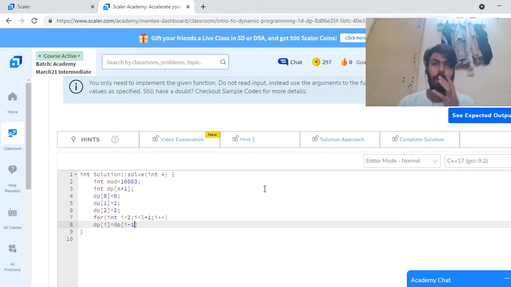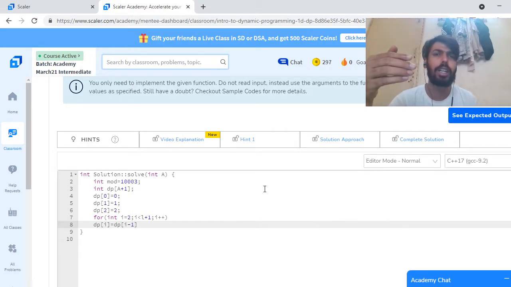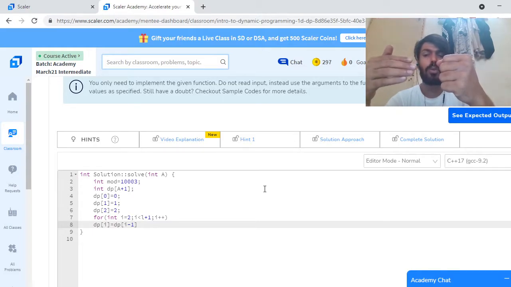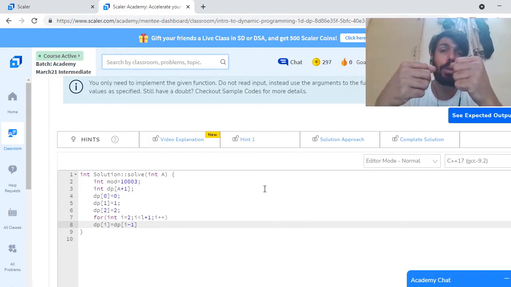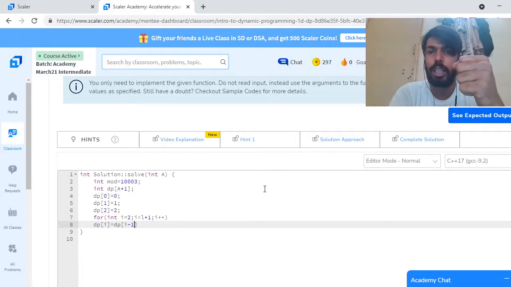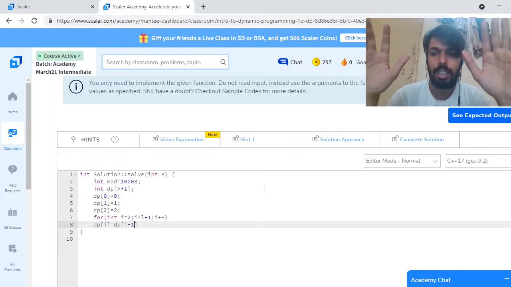Means the number of ways such that i minus 1 people are partying, and the ith person is also enjoying the party alone. So if this person wants to enjoy the party alone, it will not affect our answer.